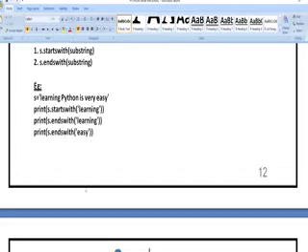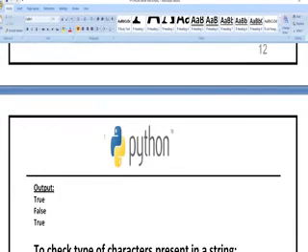Print S dot startswith learning. Whether the statement "learning Python is very easy" stored in S is starting with the word learning? Yes, correct. Print S dot endswith learning: false, it ends with easy. Next, print S dot endswith easy: yes. I'm going to get true, false, true. Based upon the input, it is going to vary.